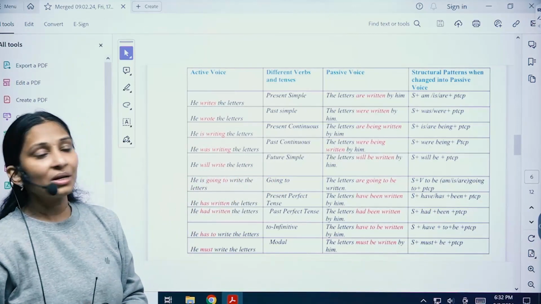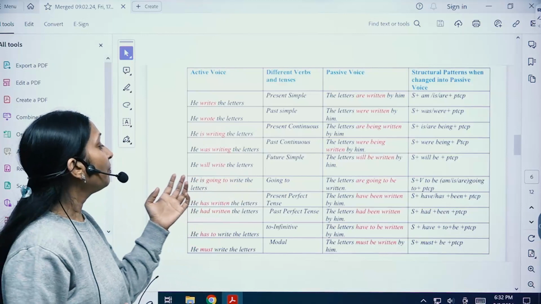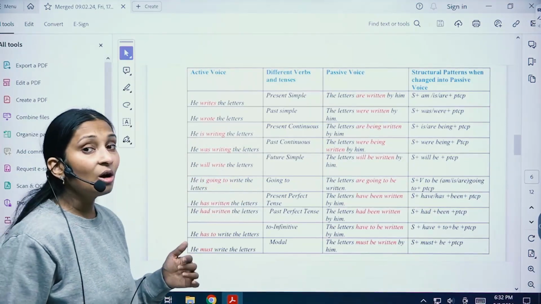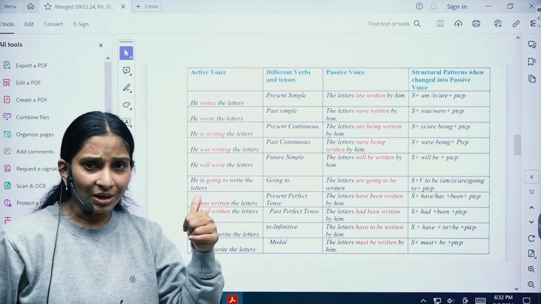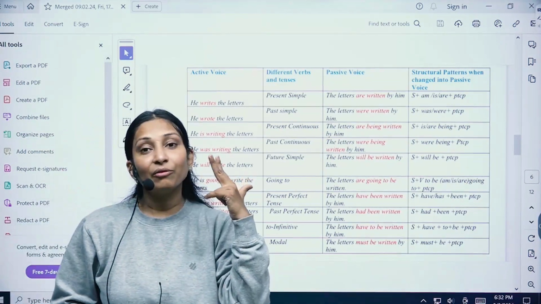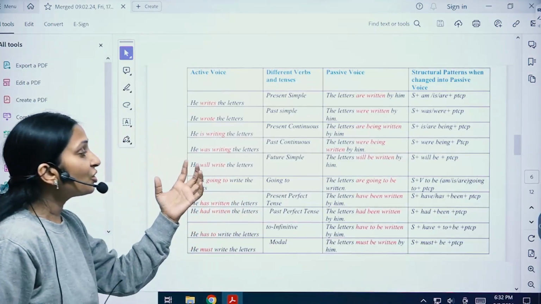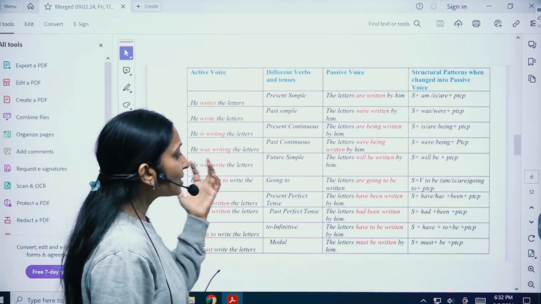Let us concentrate on future simple, or simple future. He will write the letters. What is the sentence structure of simple future, children? Subject, will or shall, first form of verb, object. Now when we are changing this sentence from active to passive, how does it go, children?